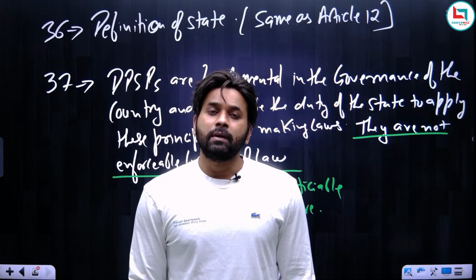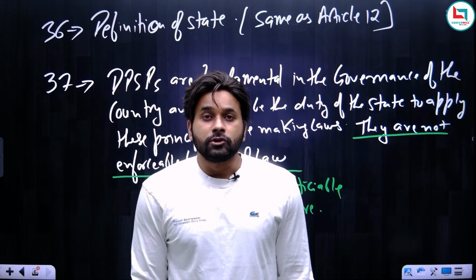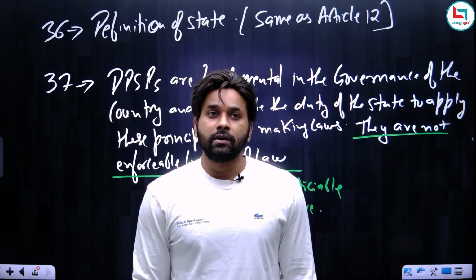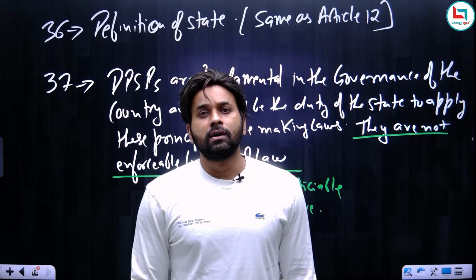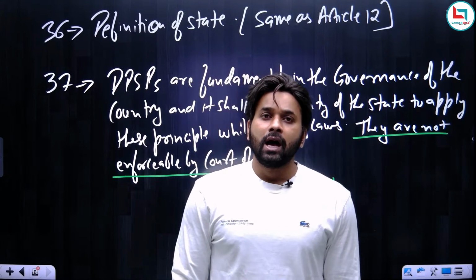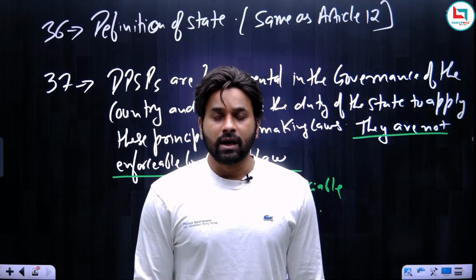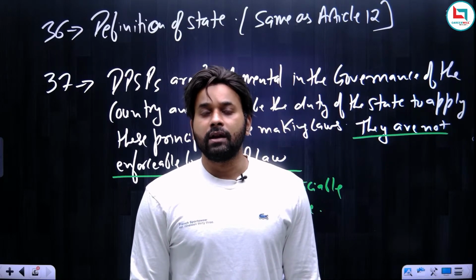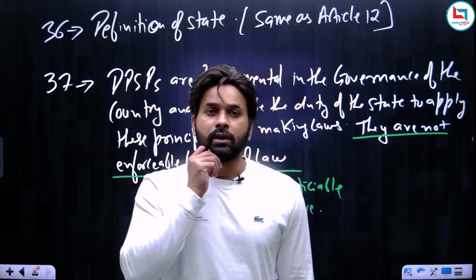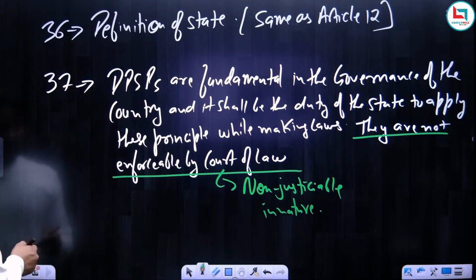So still the government is not able to ensure the welfare of all, because for ensuring welfare of all, the government requires resources. And how will the resources be generated? One of the ways is to impose tax, but there is a limit to which we can impose tax. People do not have the capacity to pay unlimited tax. They cannot pay any amount in tax. Obviously, there is a limitation to which we can impose tax. Okay. So I think we are done with Article 37.